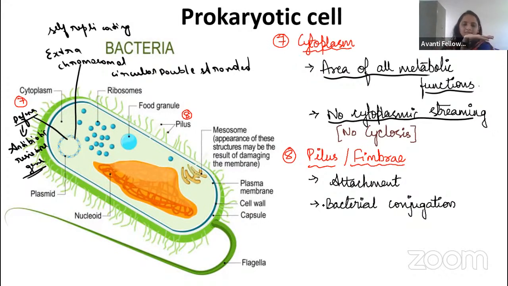For example, this is the substratum. This is the amoeba. It will move like this, right? It will move like this, right, guys? That is what we will call cytoplasmic streaming. With the help of cytoplasm, it will move. We will also call it cyclosis. Cyclosis means cytoplasmic streaming only. Okay, guys. So now we will talk about extracellular structures. What are the extracellular structures we will see in the bacteria?